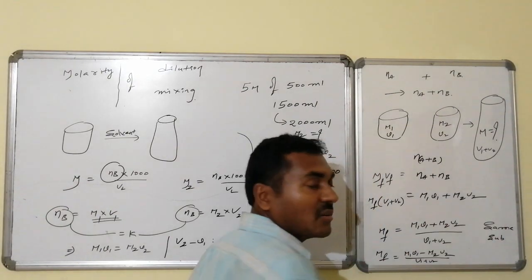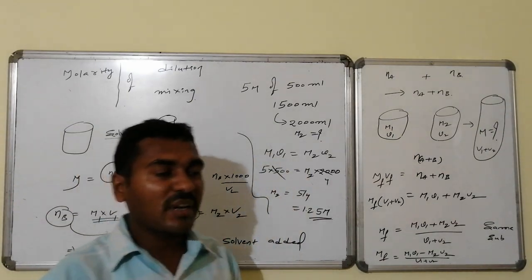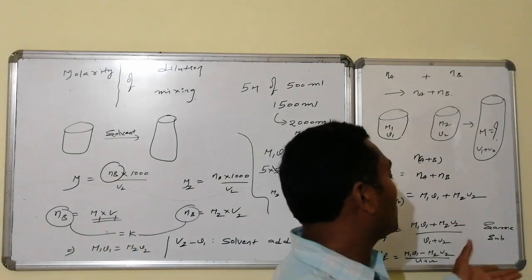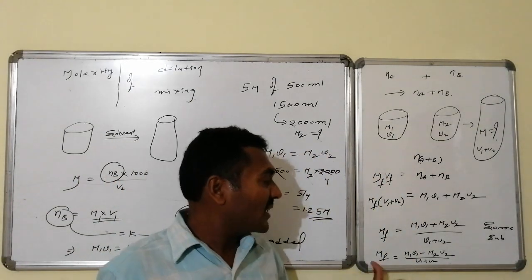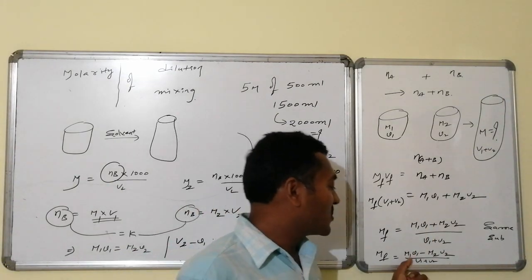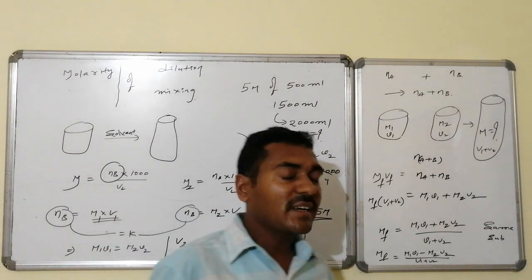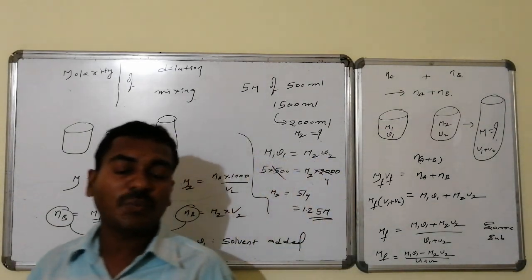One is acid, one is base. H plus concentration and OH minus concentration combine and become solvent molecules. In that case, the net concentration decreases on addition of one to the other. So therefore, that becomes equal to M1 V1 minus M2 V2 divided by V1 plus V2.